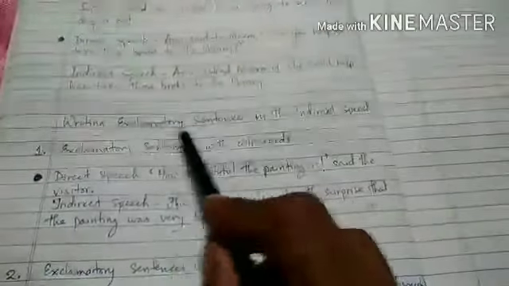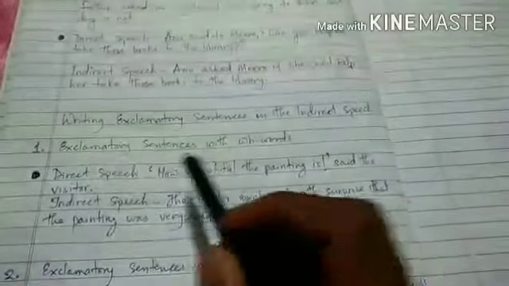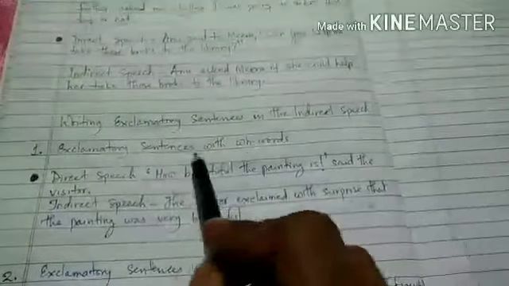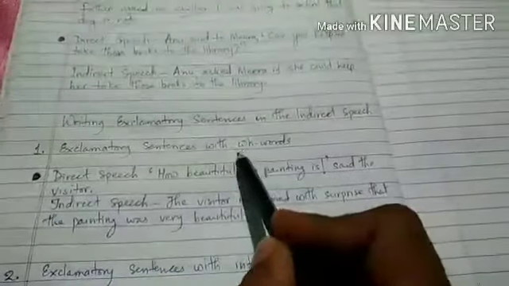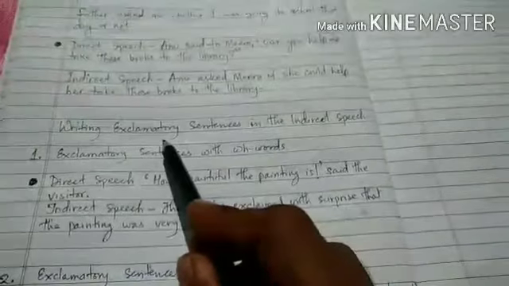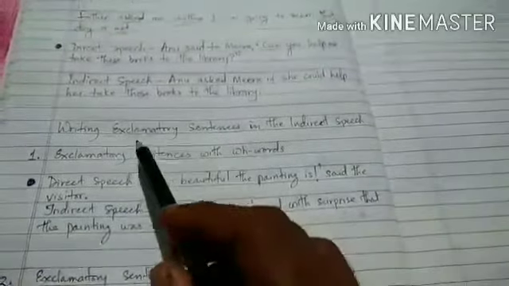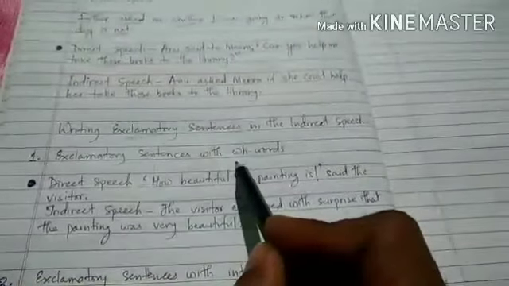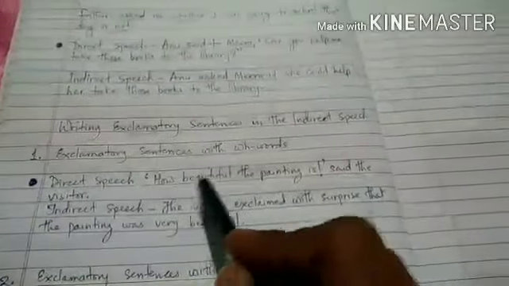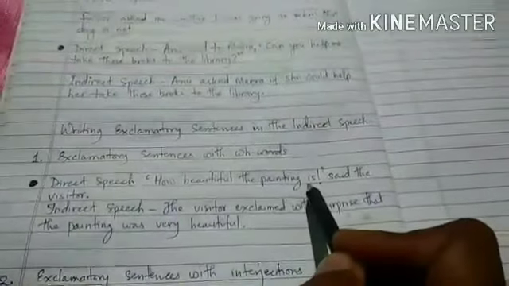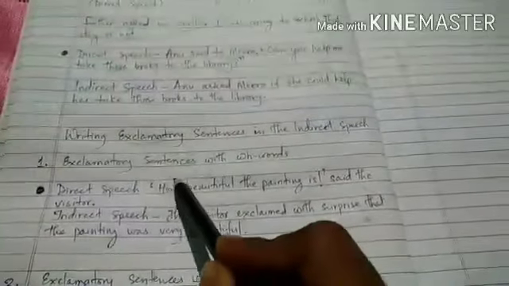So exclamatory sentences are also framed in two ways. So how? One is exclamatory sentences with WH words. Okay. So how do we change the exclamatory sentences? How do we write the exclamatory sentences in the indirect speech? So at first we have to change the exclamatory sentences into assertive sentences. Okay. So how? Let us see here. Direct speech. How beautiful the painting is. So tense will change. Okay. These WH words will not be used.